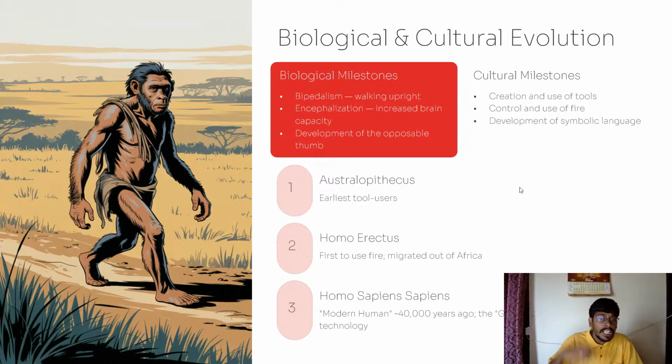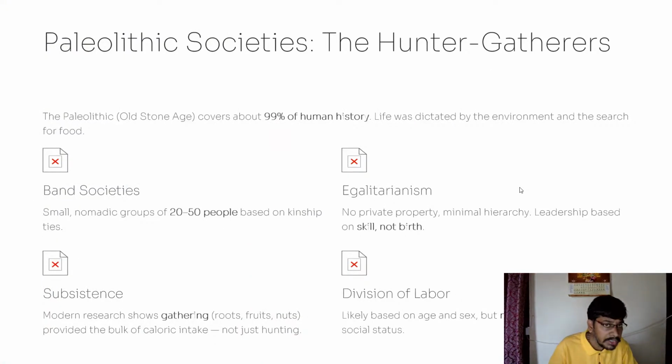These people innovated a lot of tools. Homo sapiens were the ones who innovated a lot of modern tools, and they are considered the fathers of tool technology in the early human societies. And Paleolithic societies, the hunter gatherers. The people who lived in Paleolithic society were majorly hunter gatherers. Paleolithic age is also called the old stone age. 99% of human history comes under Paleolithic society only.